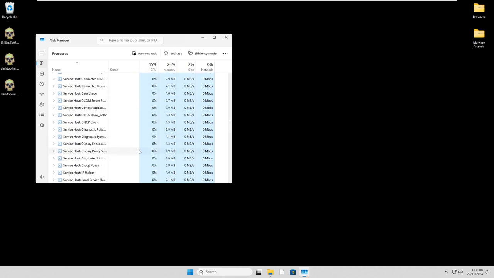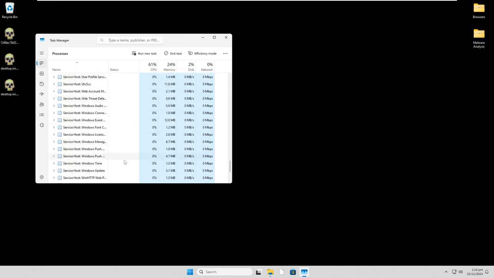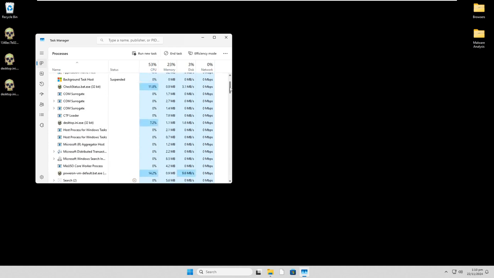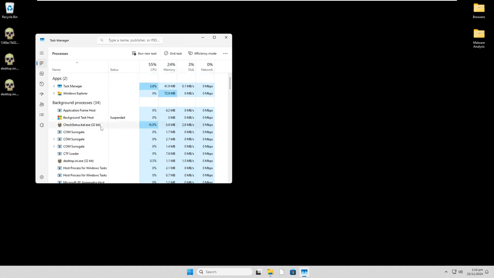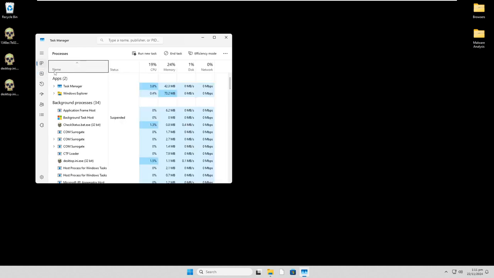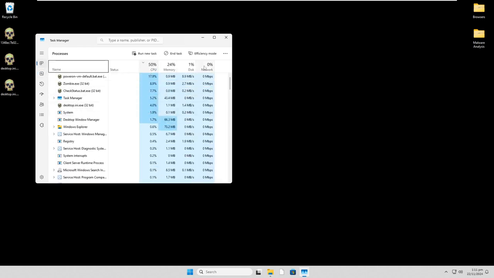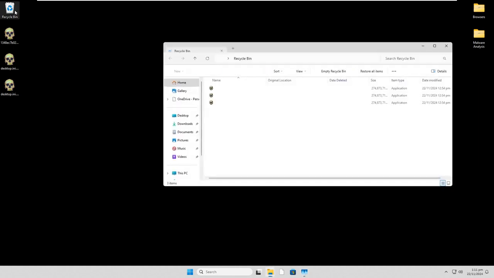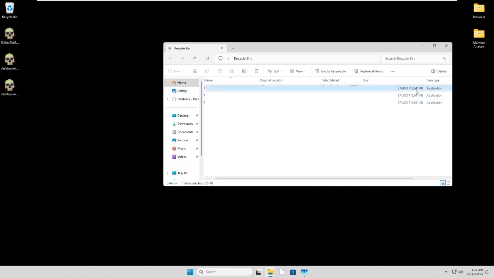But if we go down to our Windows processes, looks like everything here is still fine, but we've got at least 4 background processes that are just the malware running in the background. It's not using much of the CPU or the memory, but, I mean, come on, right? Let's go ahead and minimize that, and did it even affect the... Yeah, it even affected the recycling bin. Oh, good God! Wait a minute.